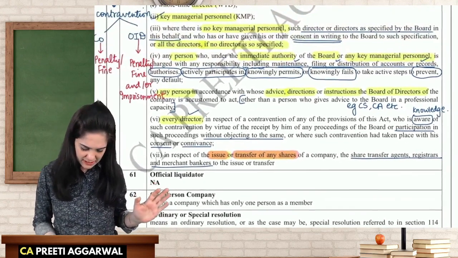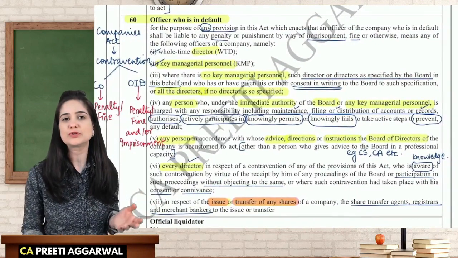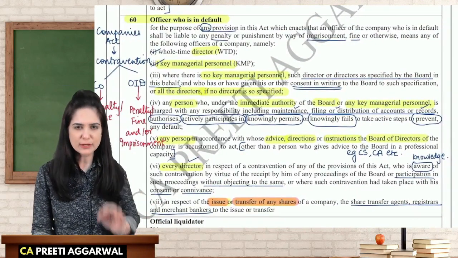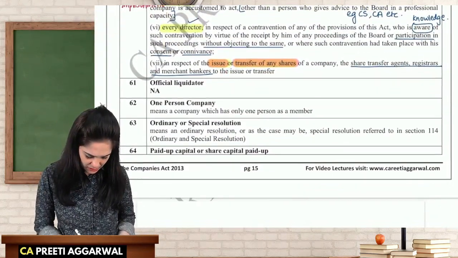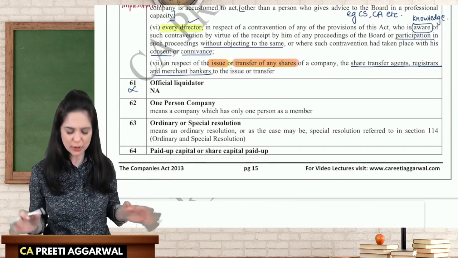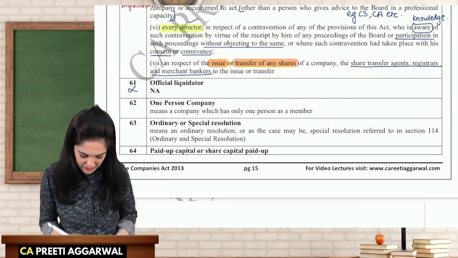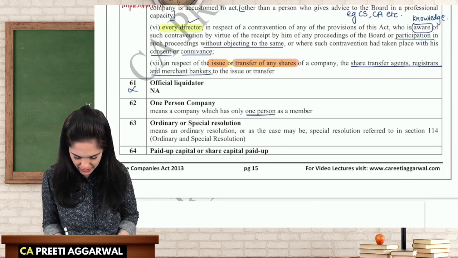Won't be asked in the exam, but you should be aware that even if you have to write in your own words, at least you should know the keywords. That kind of awareness is required. Then clause 61 discusses official liquidator. It's not given in the module, so we will ignore it. One person company means a company which has only one person as member.